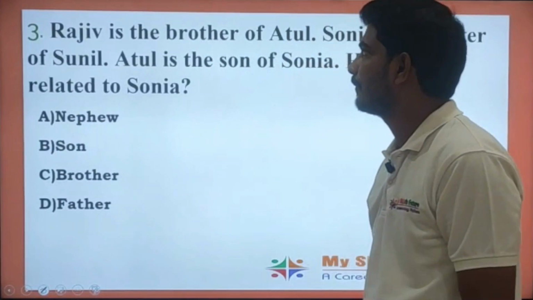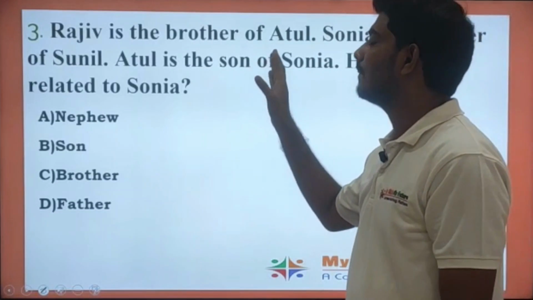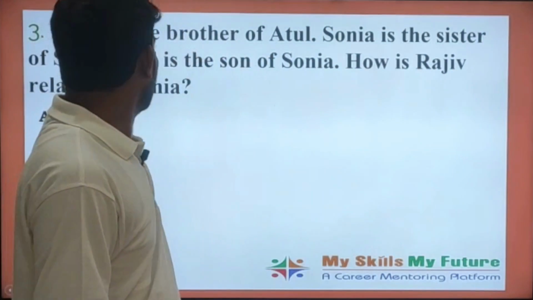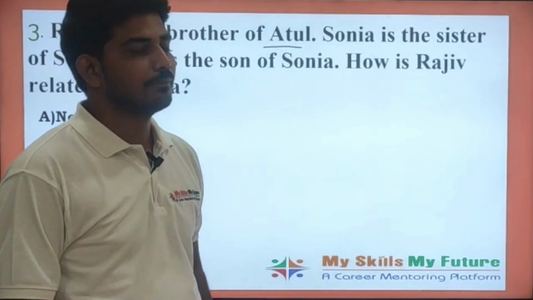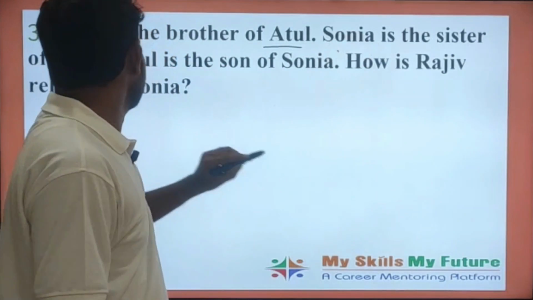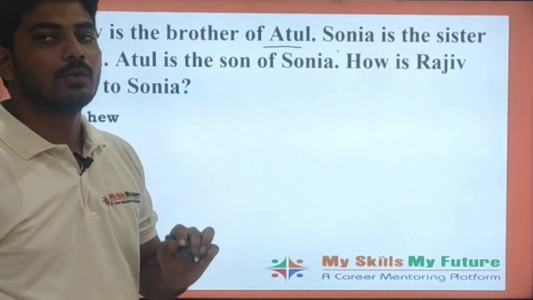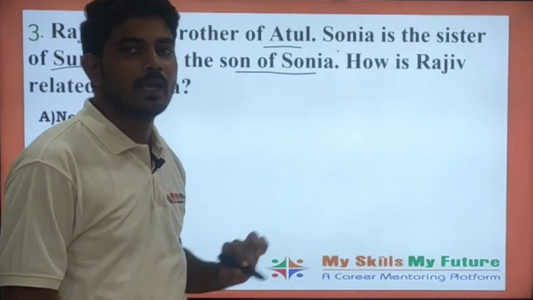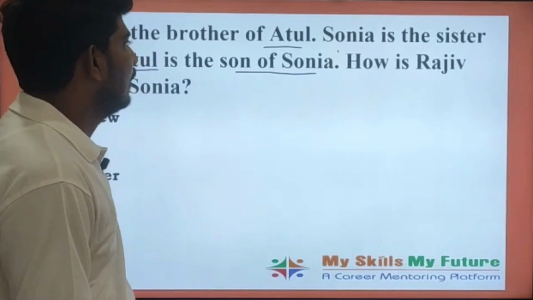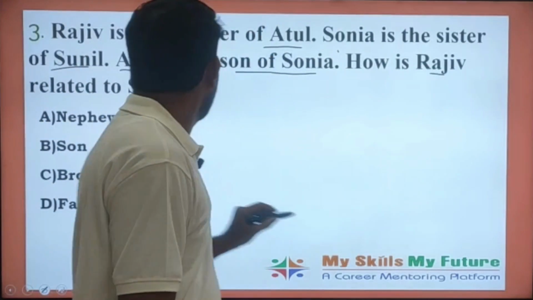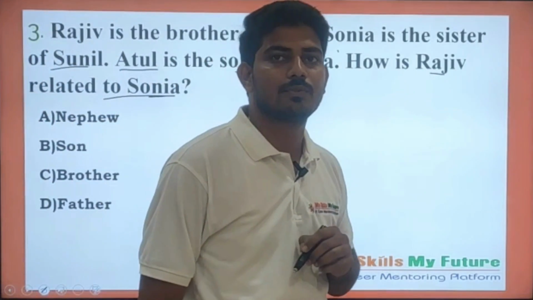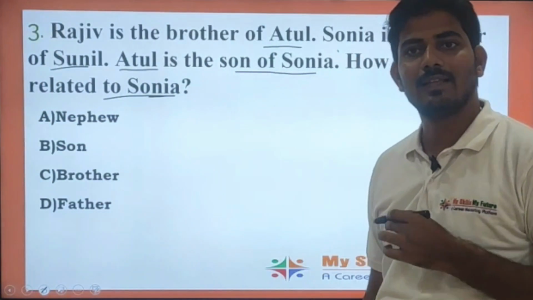See this problem. Rajiv is the brother of Atul, and Sonia is the sister of Sunil, and Atul is the son of Sonia. Then he is asking how Rajiv is related to Sonia. So let us try arranging the statements.